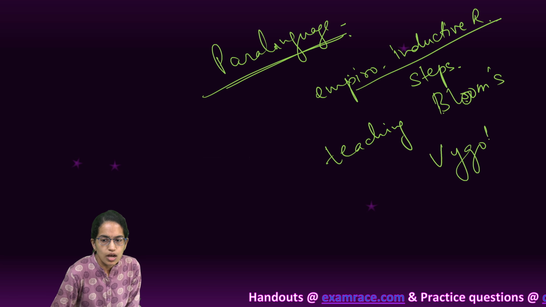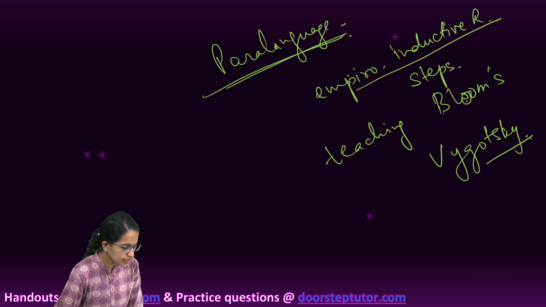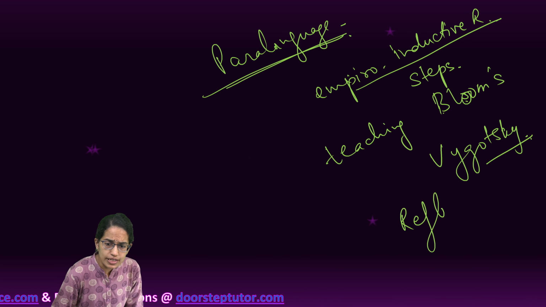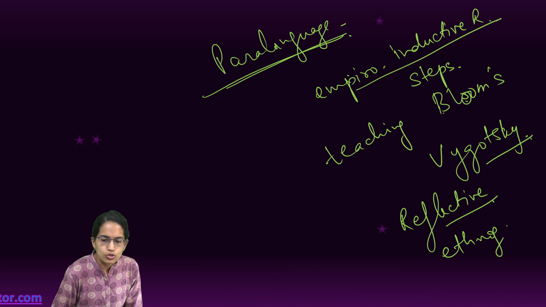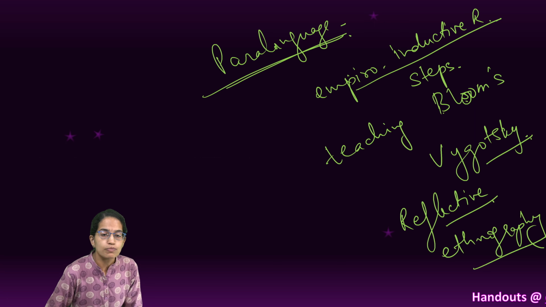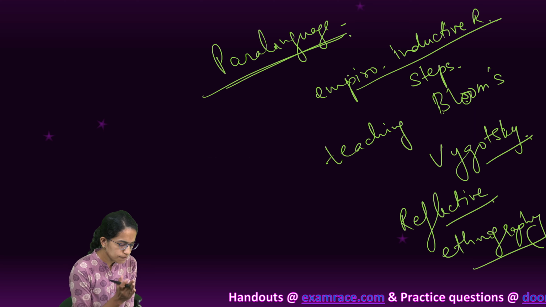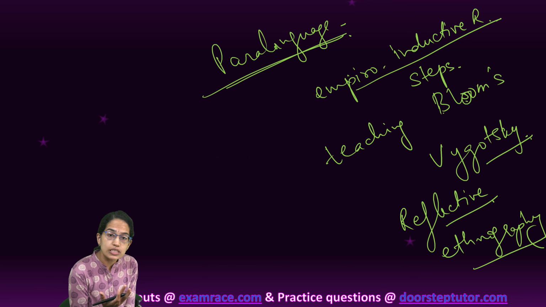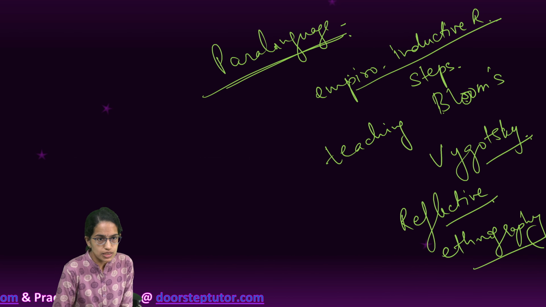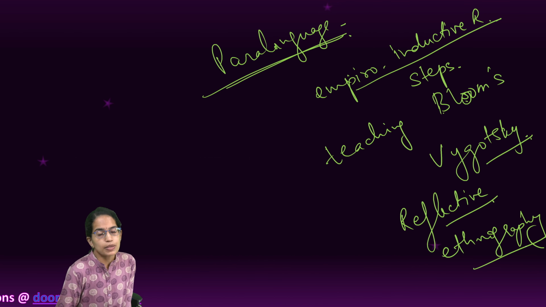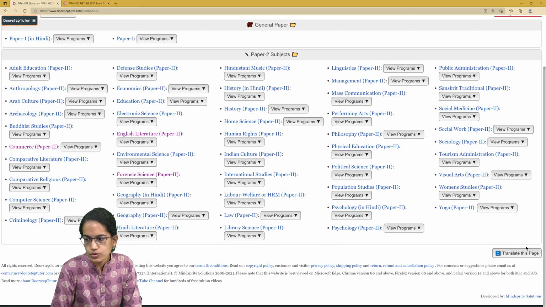Vygotsky's theory, again an important topic. The developments and the psychological implications under teaching. Questions related to the reflective level of teaching. We had questions related to ethnography. So these are some of the topics that were touched from the section on teaching and research aptitude. As we mentioned, for questions related to research and teaching, over the years the level of difficulty and the in-depth knowledge required has been increasing. Most of the questions from this section pertain to statement problems and assertion reason. So that was about the discussion for this.